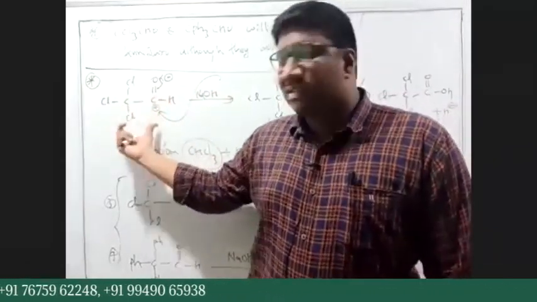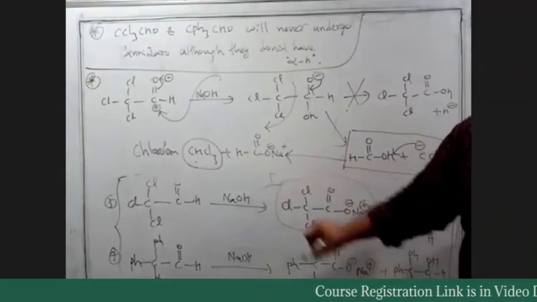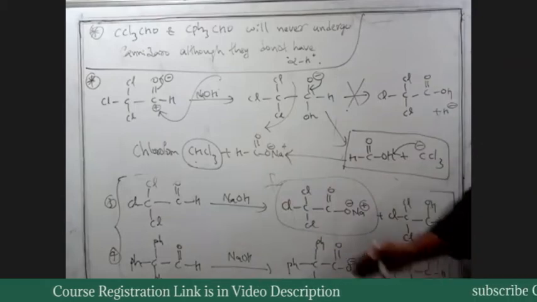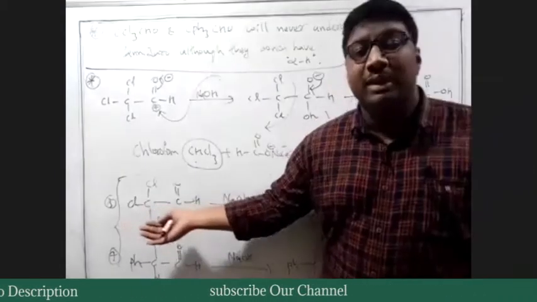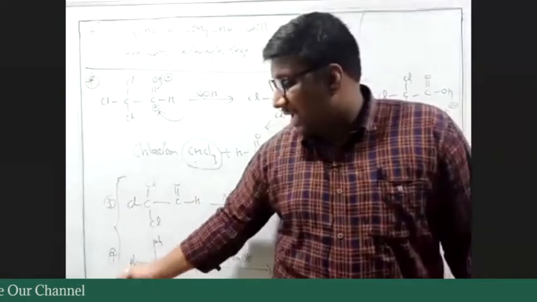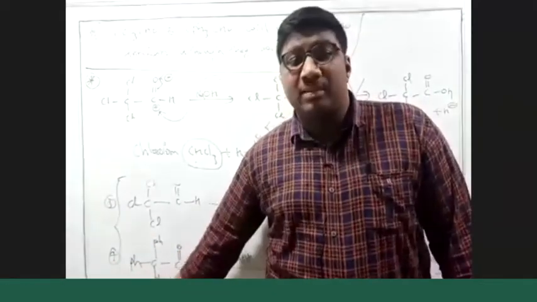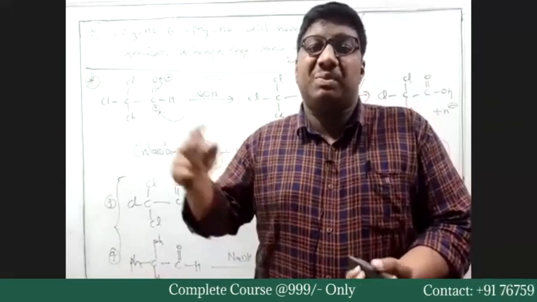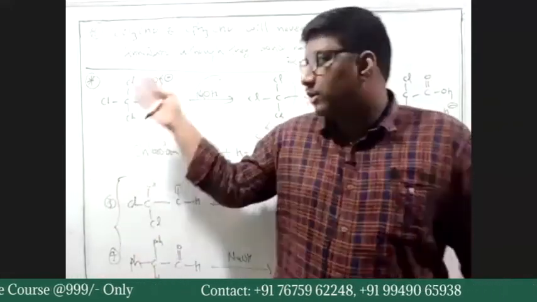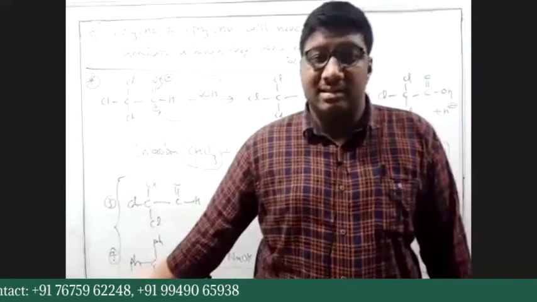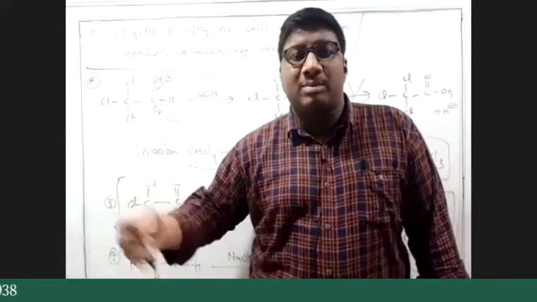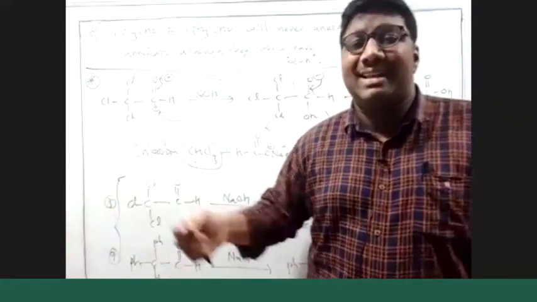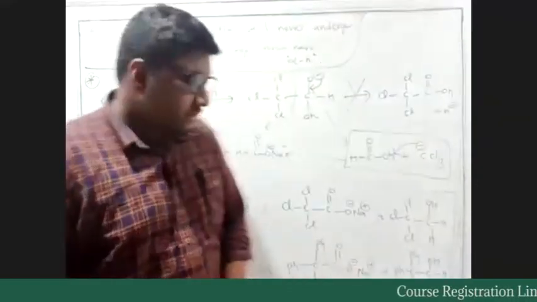But this structure cannot be regained like this. We cannot get this kind of acid because CCl3 was a better leaving group. The same exception is valid even for CPh3. CPh3 is also a better leaving group. So we have CHPh3. Instead of chloroform, we can have 3 phenyls and carbon and hydrogen. Write down the statements.